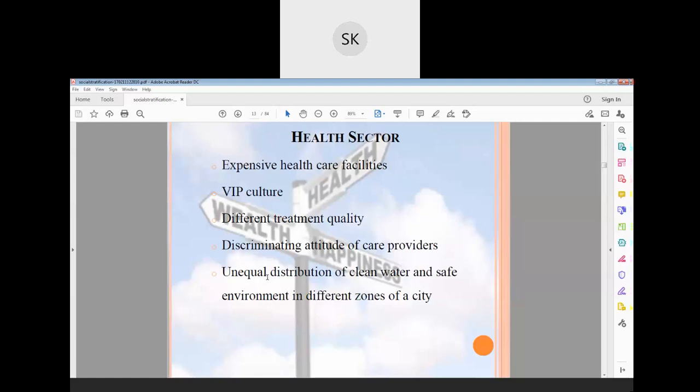Different treatment quality means, for example, in Guwahati there is one multi-speciality hospital. The same hospital has a branch in some rural area, and the quality differs. The entire quality differs. I would like to state this example because the same facilities or same quality have not been provided across the whole hospital. Many hospitals have 50 or 60 branches that you have come across, right? There are many hospitals and many medical clinics. But if you take treatment quality, it differs from hospital to hospital under the same management. Why is the treatment different?